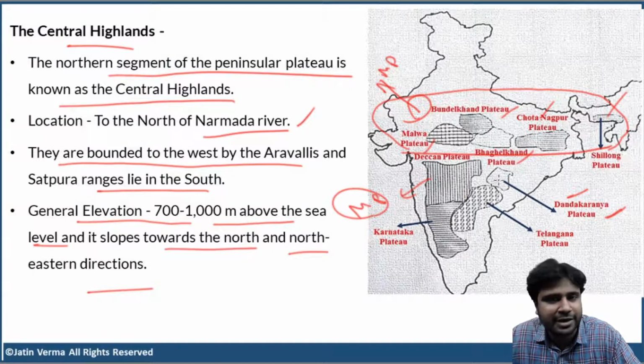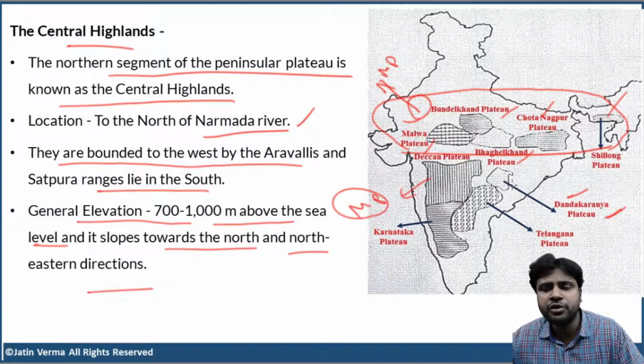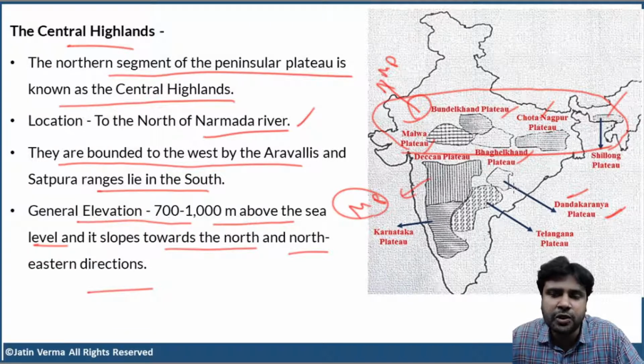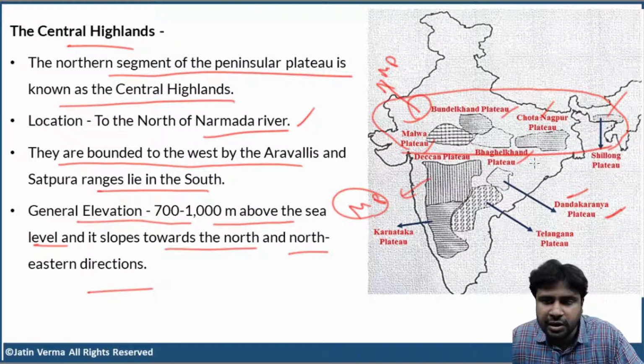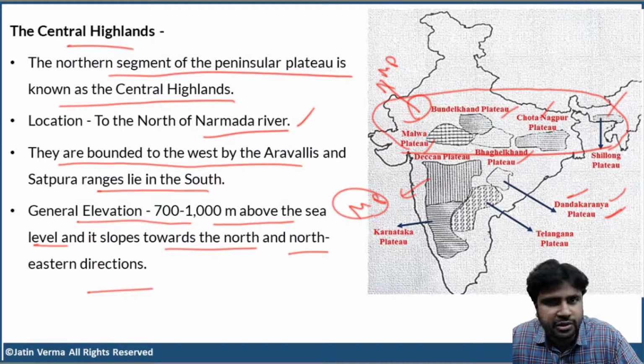It's actually a plain because its elevation is very low. It is in Chhattisgarh. You can call it Chhattisgarh Plain or Dandakaranya Plain actually. We cannot call it a plateau because its elevation is lower compared to the surrounding blocks of land. And it is thickly forested. The forest is called Dandakaranya jungle. So about that, I'm going to give you 1 or 2 points. Just don't worry about that.